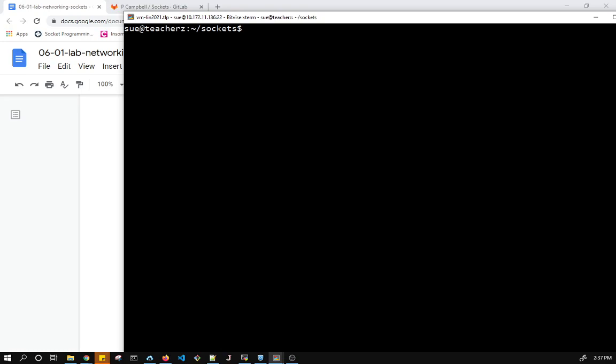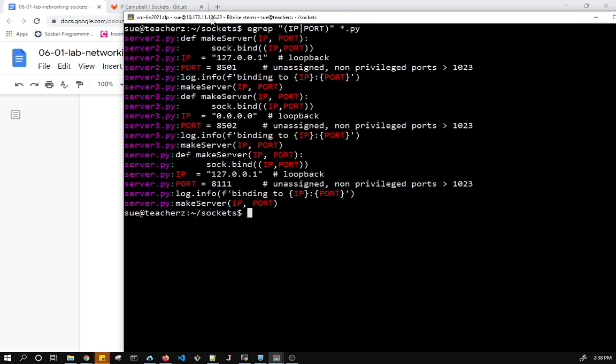So I think yes, because 0.0.0.0 is INADDR_ANY, which means it can bind to any IP address on the system, and the port is unique. So for those two reasons, I think that I can do it. I've already set up the code.